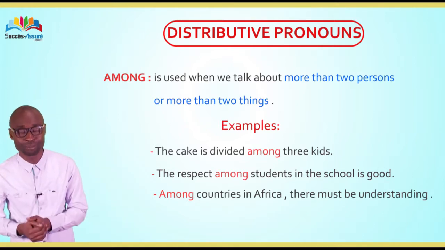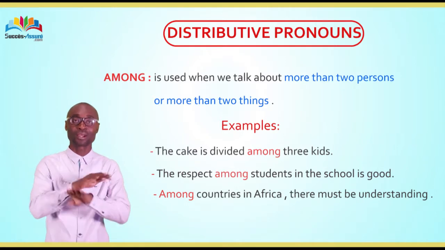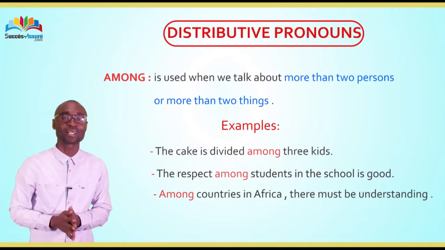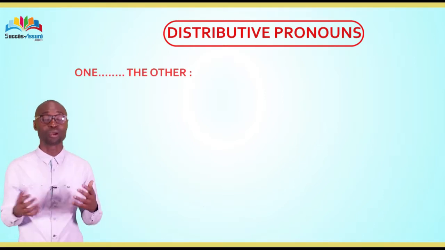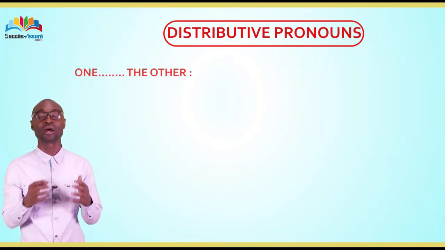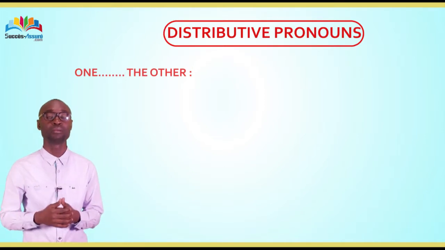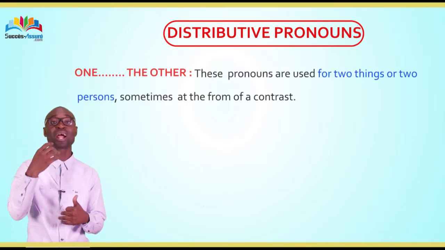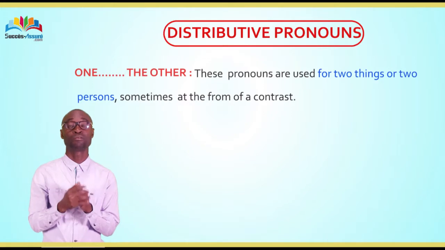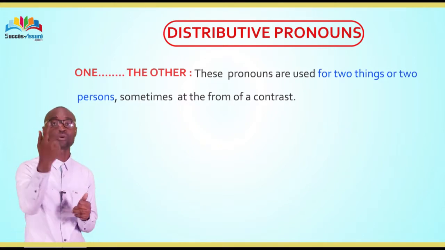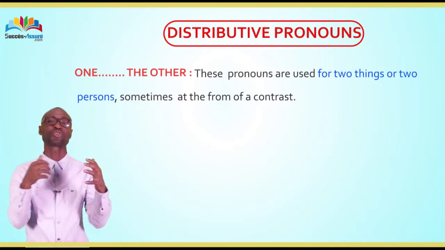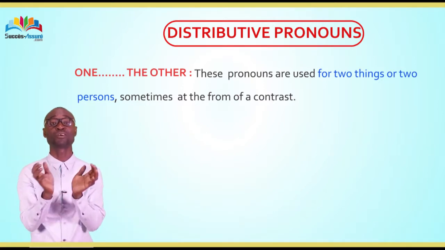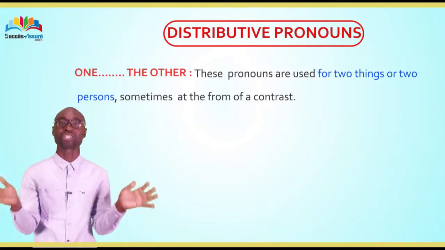And the last concerning that lesson is one ... other. One ... other are also pronouns. But these pronouns are used for 2 things or 2 persons. But this time, it is in form of contrast, what we call opposition.